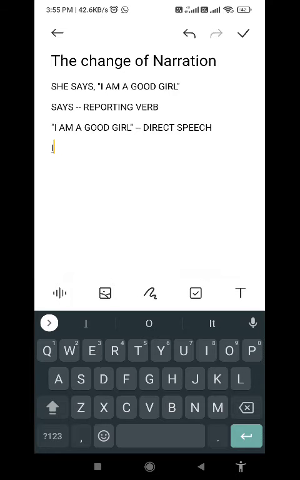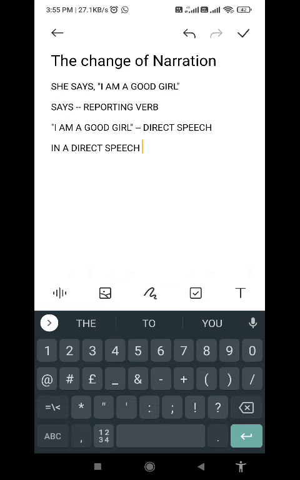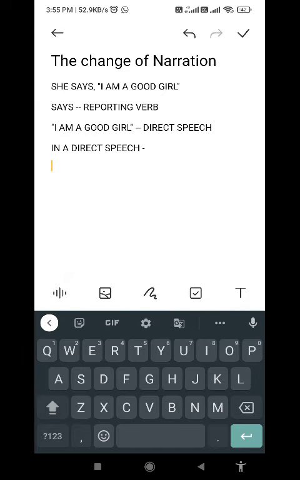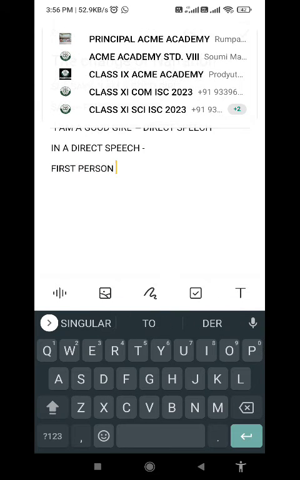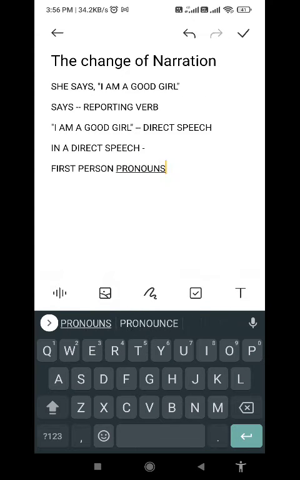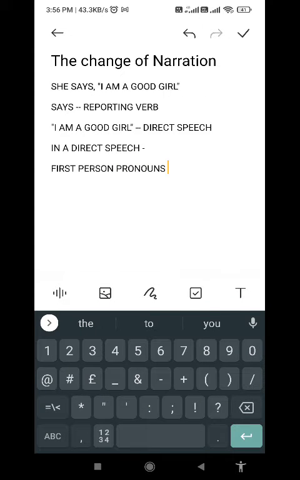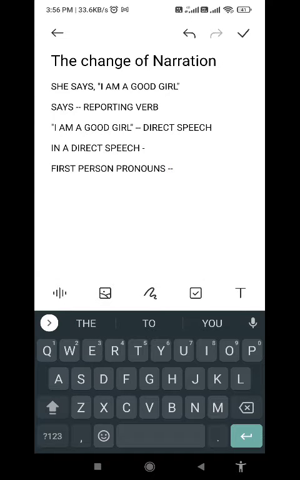Let me write it. In a direct speech, remember that first person pronouns will always denote the speaker, and second and third person pronouns will always denote the listener. Speaker and listener.